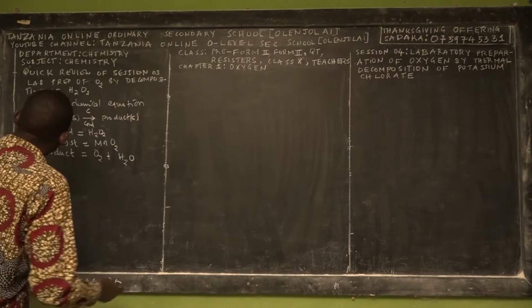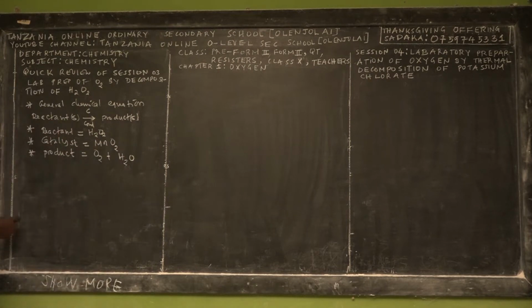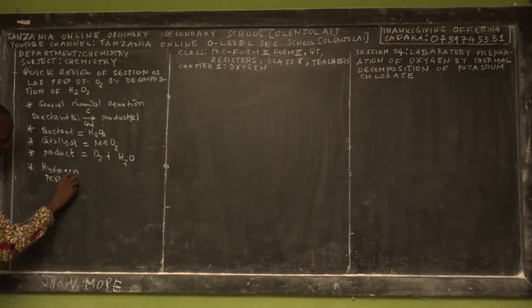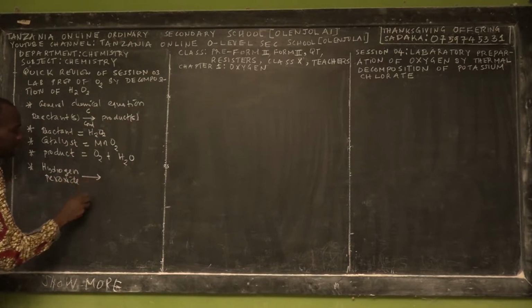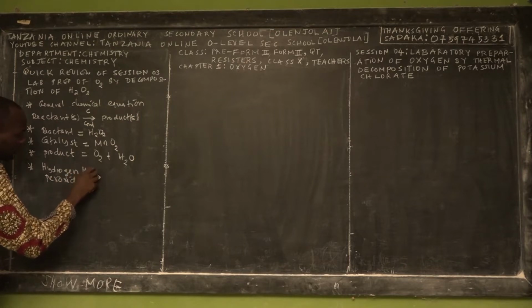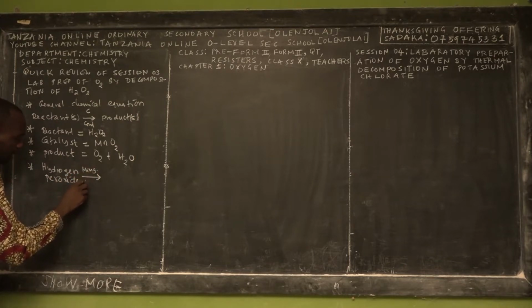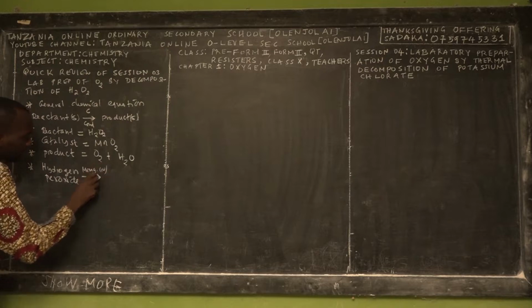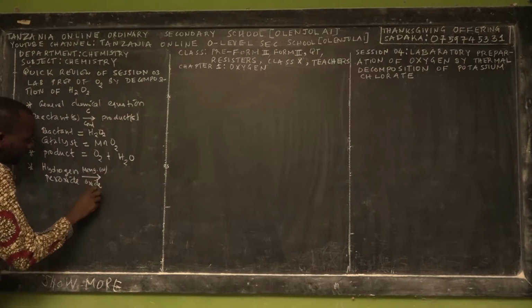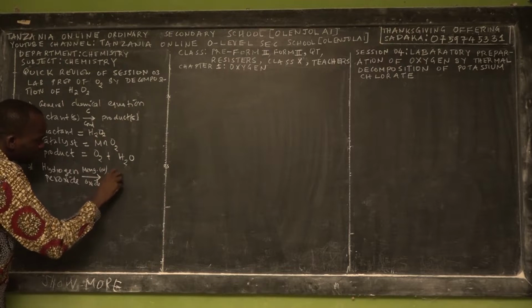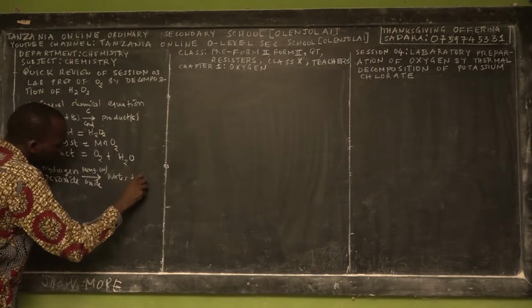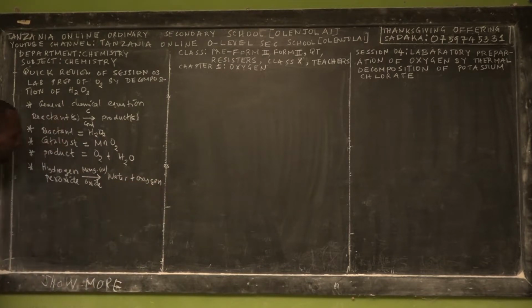So we talked about the word equation, right? So the word equation for this reaction, we say that on the reactant we have hydrogen peroxide, and then the condition is manganese 4 oxide. So manganese 4 oxide, and then the product is water plus oxygen. So this is the word equation.